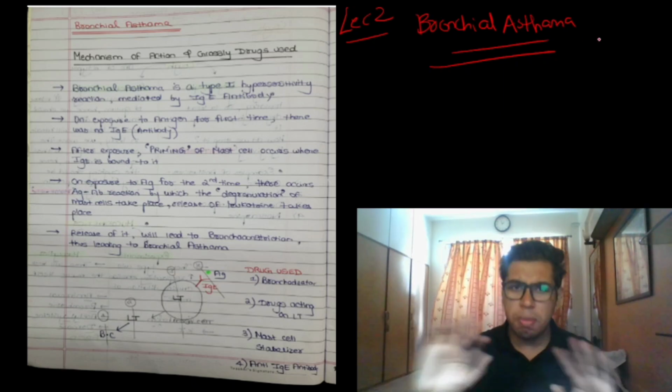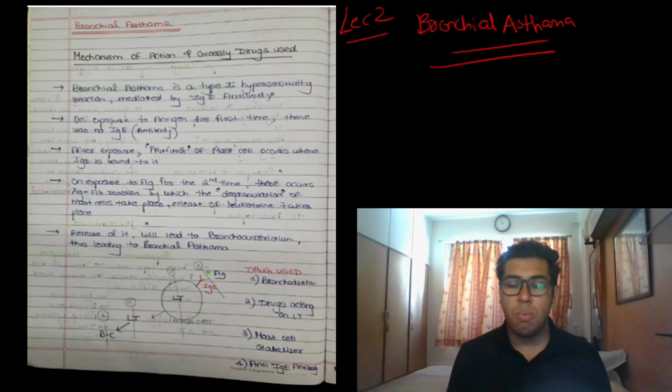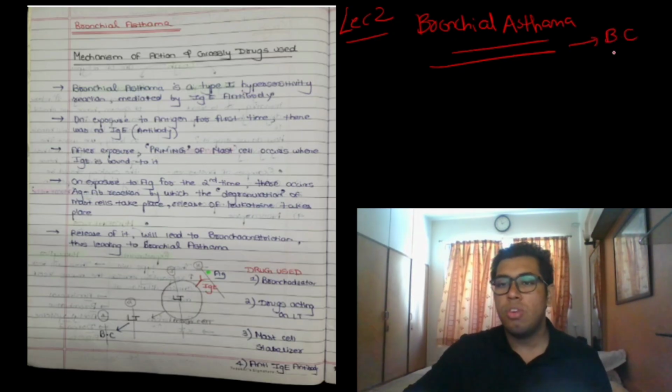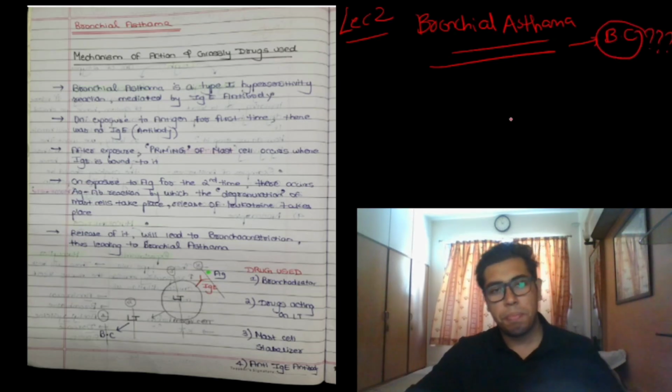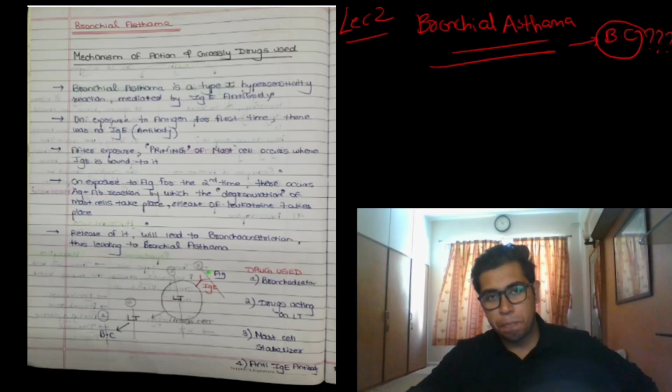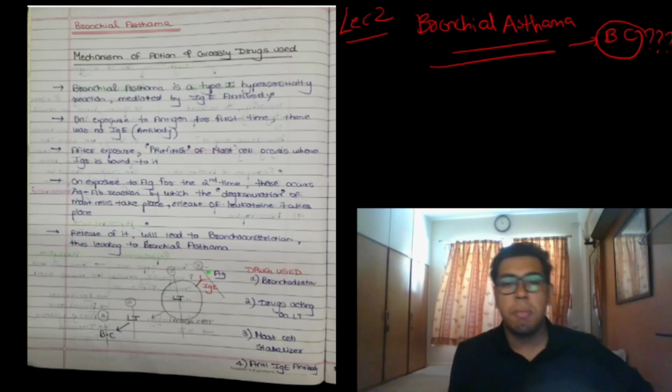Just the basics. But my question is, why? What is happening in our body that is leading to bronchoconstriction, and that is causing bronchial asthma, causing difficulty in breathing.